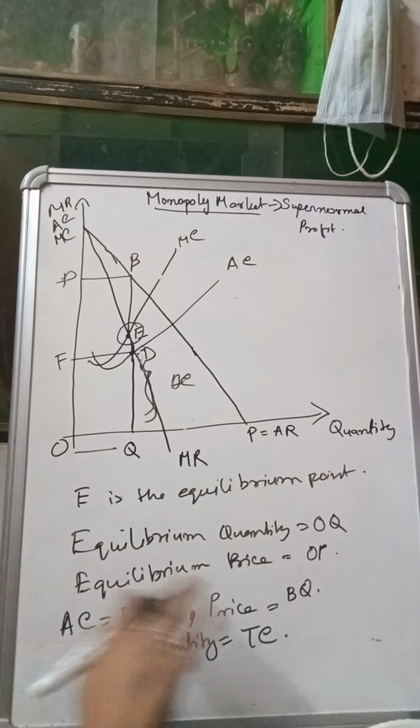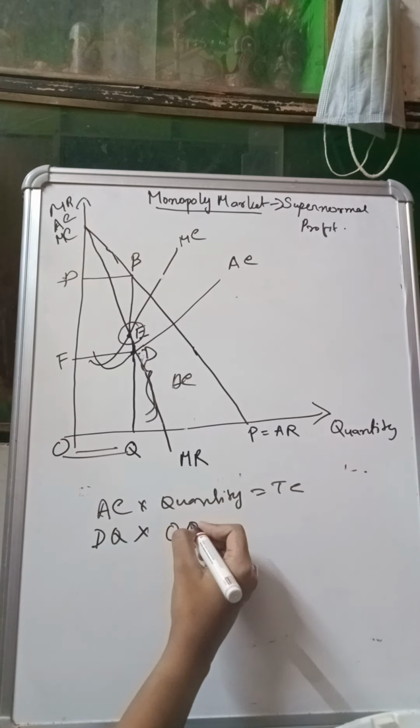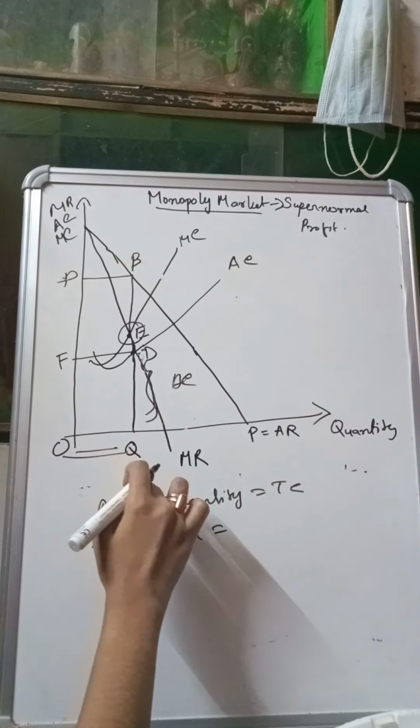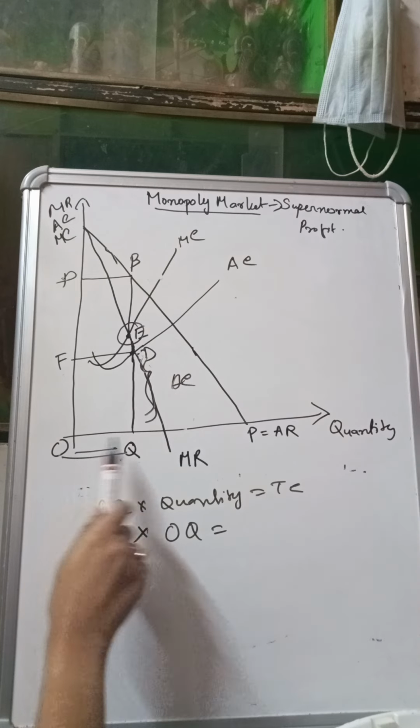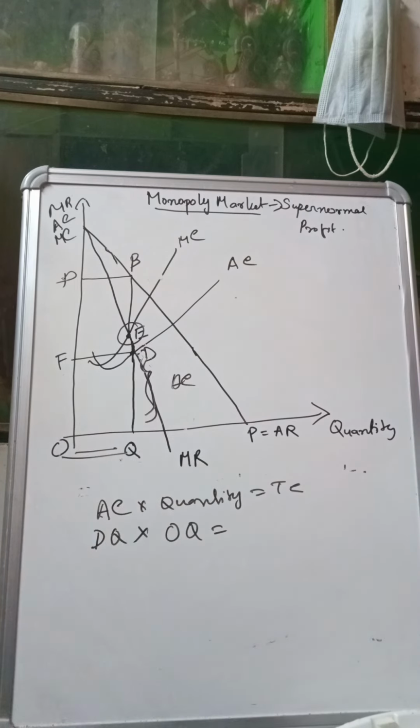And what is my quantity? Corresponding to DQ, my quantity is OQ. Now DQ into OQ is nothing but the area of the rectangle FDQO, right? What is the area of a rectangle? It is length into breadth. We can see that this is DQ and this is OQ, that is, the length and the breadth are given.